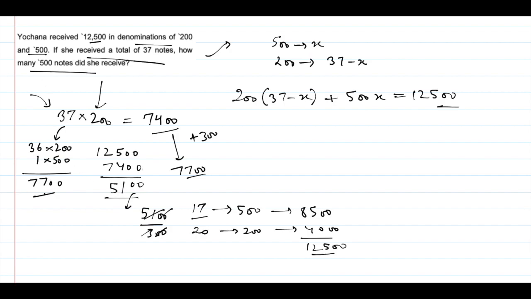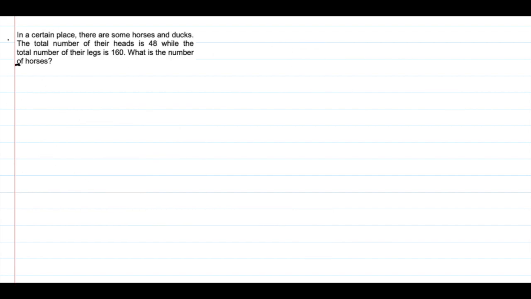Now let's take the next question. This question is also on similar lines. We'll do this with the same approach as we used in the last question. So there are some horses and ducks. The total number of heads is 48, while the total number of their legs is 160. So what is the number of horses? Horses obviously are going to have 4 legs, and ducks will have 2 legs, but both will have 1 head only.